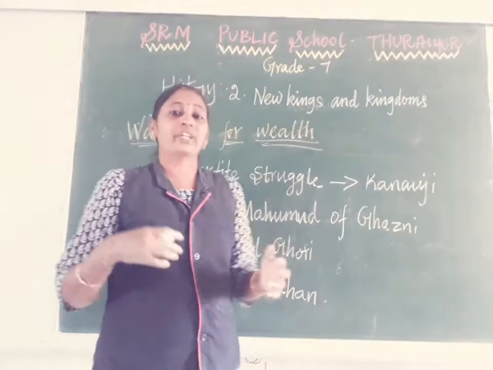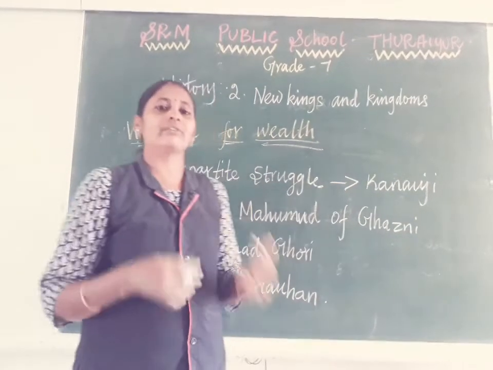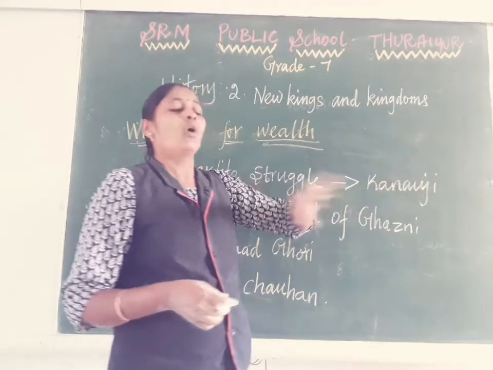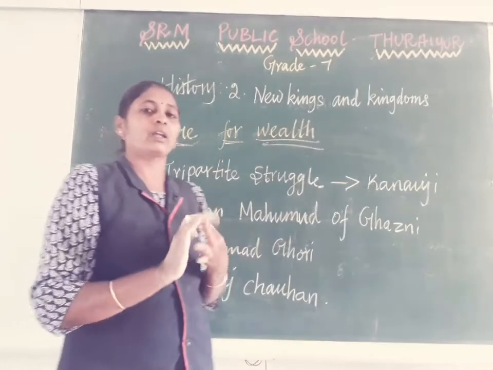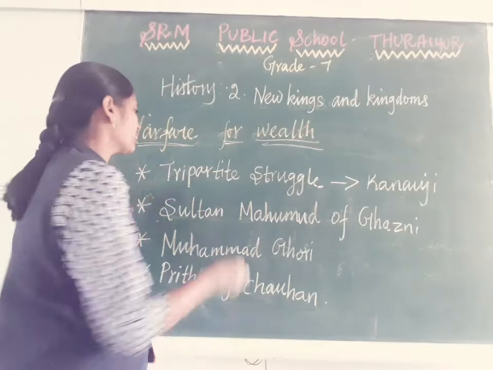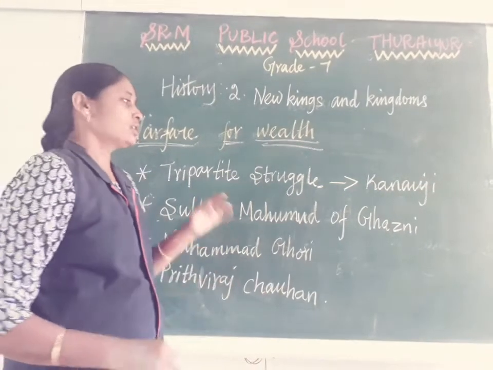It is a very fertile area, very good for agriculture, a very wealthy area. To capture this region, these three dynasties often fought each other. This event is called the tripartite struggle.